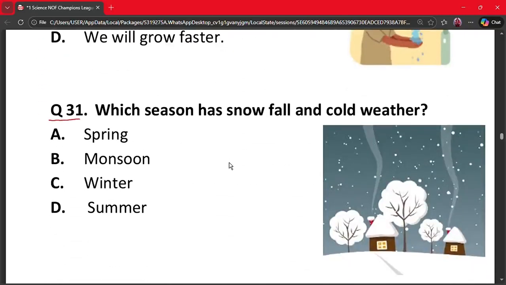Question 31. Which season has snowfall and cold weather? A. Spring, B. Monsoon, C. Winter or D. Summer. The correct answer is option C. Snowfall and cold weather occur in winter seasons. Hence option C is the correct option.